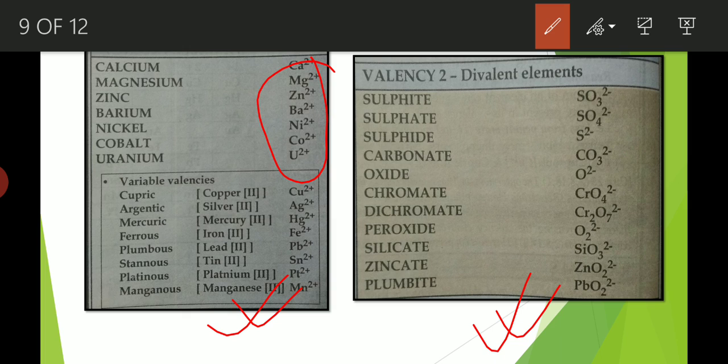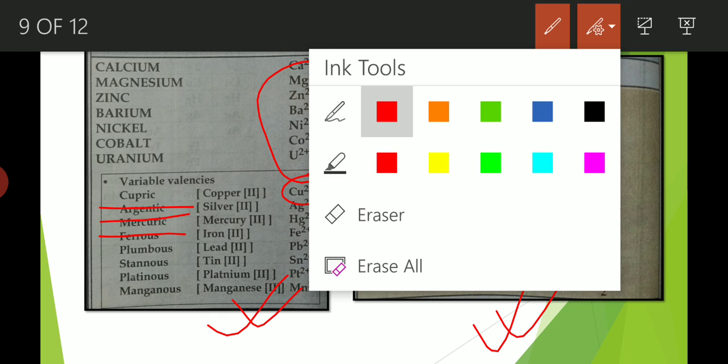Like in the previous case, we saw that copper has valency 1. In this case, copper has valency 2 and now it is known as cupric. Again, silver valency 2 is argentic, mercury having valency 2 is mercuric. In this way, there are other elements also, you can see in the picture.